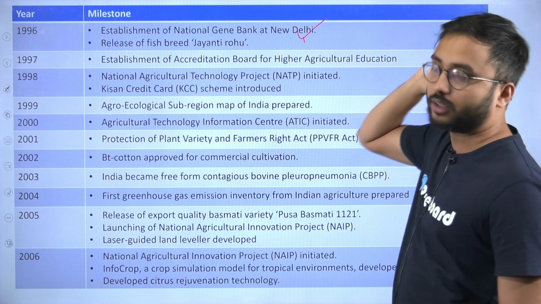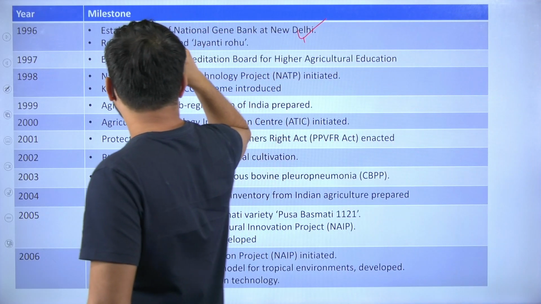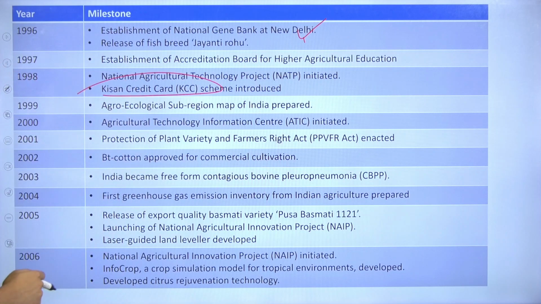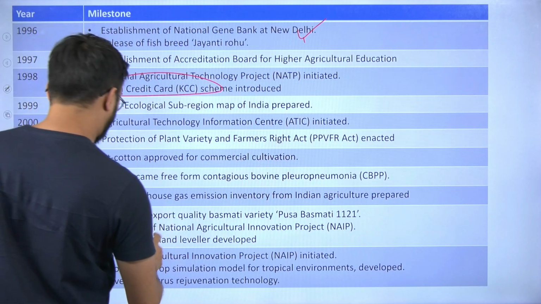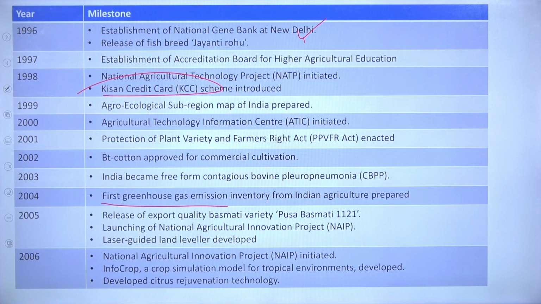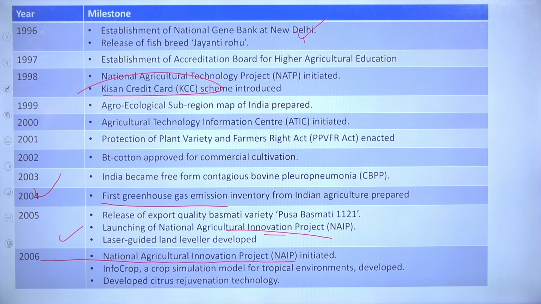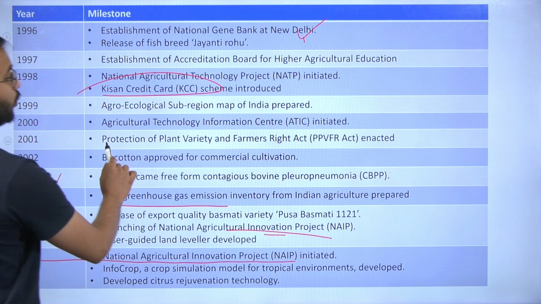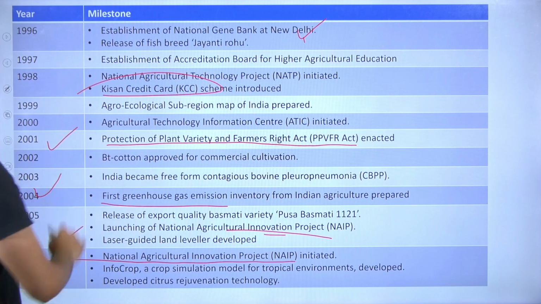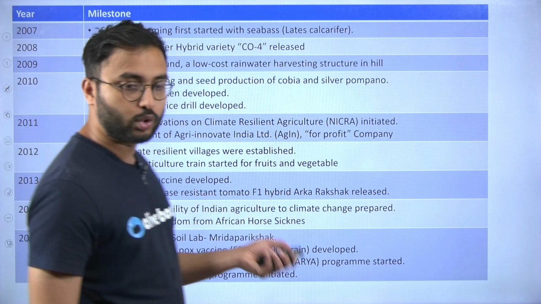1996, National Gene Bank at Delhi was established. After that, if you see, Kisan Credit Card, when was it introduced? 1998. Very, very important. Then the first greenhouse gas emission inventory from Indian agriculture was prepared, 2004. National Agricultural Innovation Project, 2005-2006, that's the correct answer. Then the Protection of Plant Varieties and Farmers' Rights Act enacted in 2001. So such important things you should be knowing.